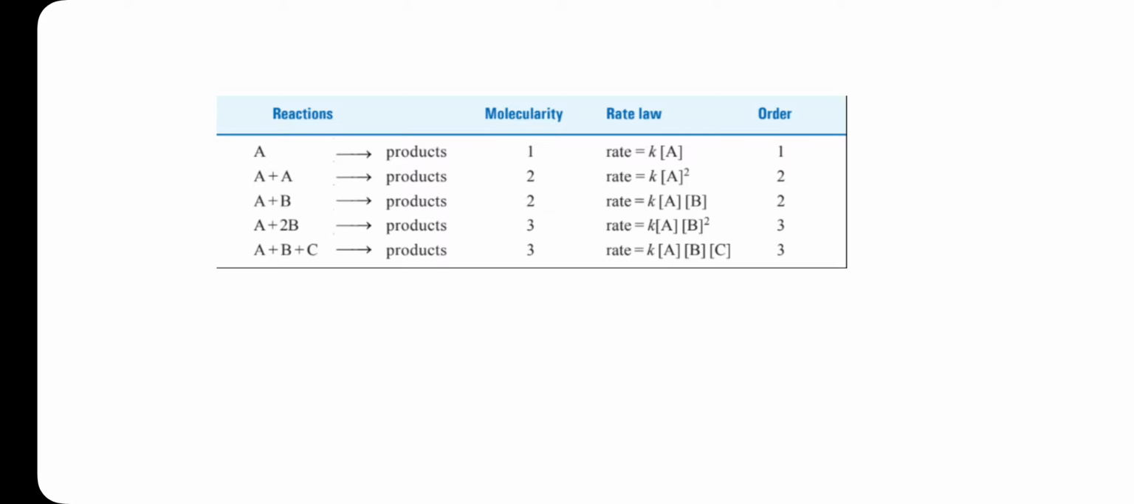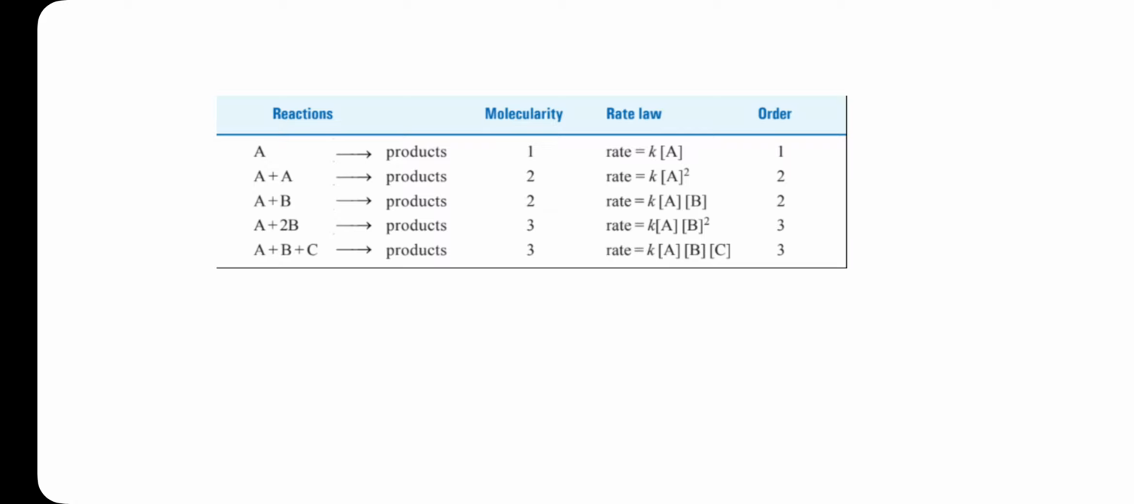So molecularity is 2. How do we write it in the rate law? Rate is equal to K into A, and in the power we write 2. So it gives the second order reaction. Whereas in A plus B, here also A and B, 2 molecules are present, so molecularity is 2. A in one bracket, B in one bracket, A to the power of 1, B to the power of 1, 1 plus 1, the sum is 2. That is the second order reaction.